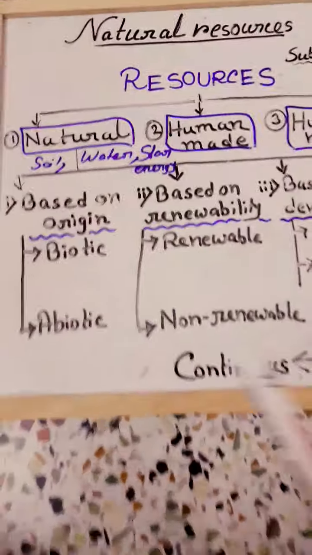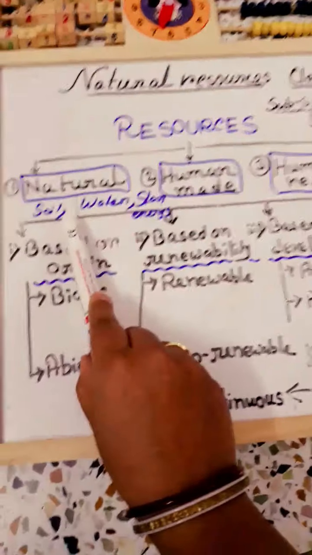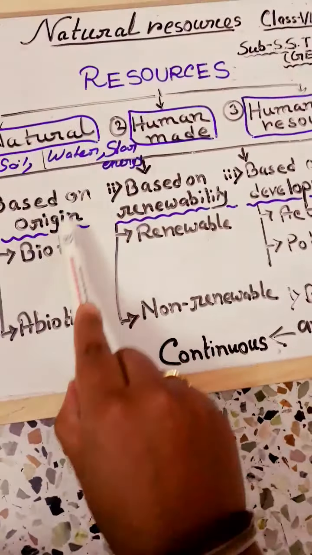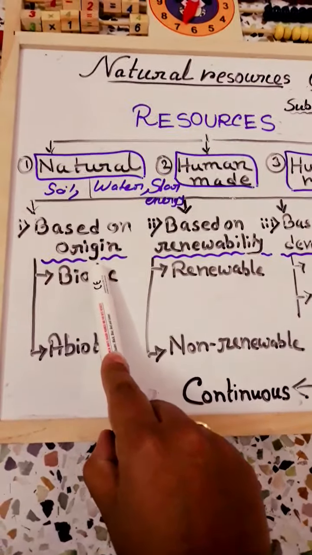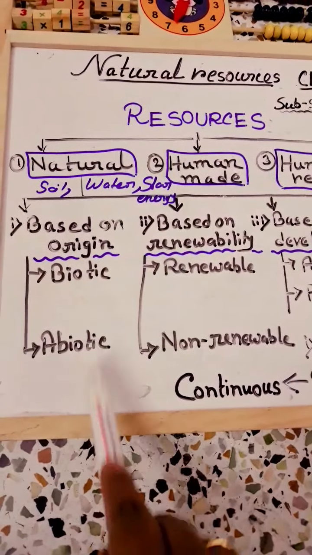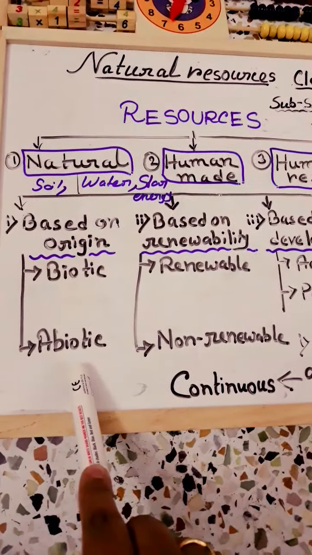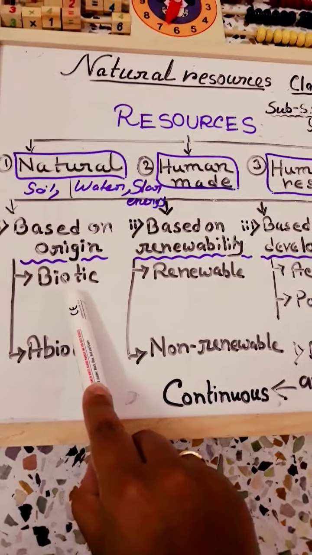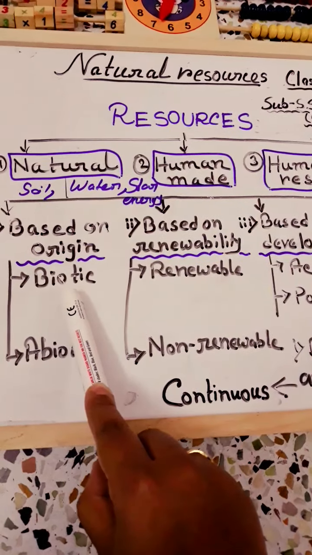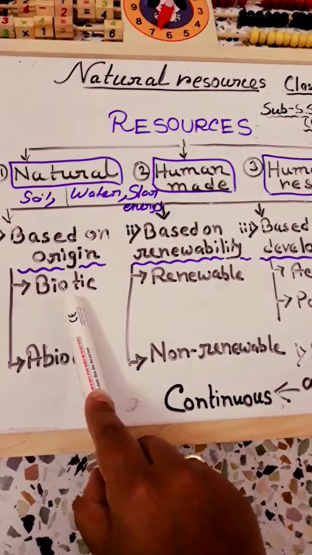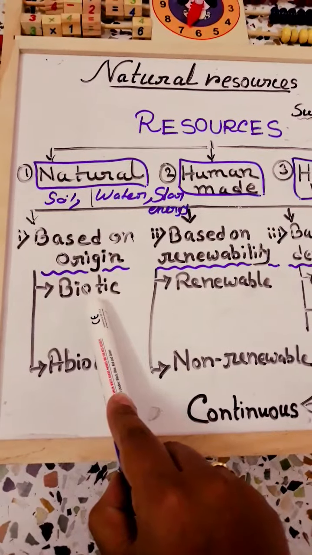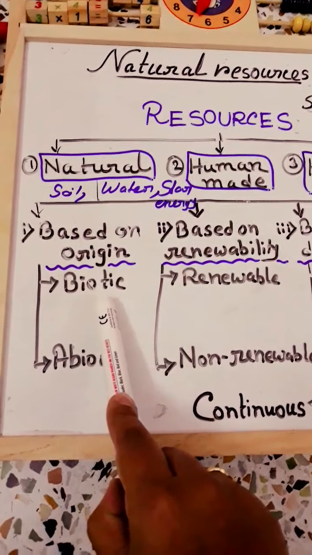Now we have to discuss how many types of natural resources there are in our environment. Number one, based on origin. Based on origin, there are two types of natural resources: biotic resource and abiotic resource. Bio, this term is related to living organisms. So any living organisms, suppose plants, human beings, any animals, are known as examples of biotic resource.